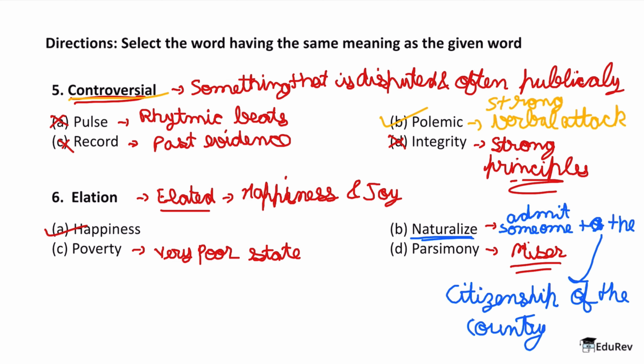But we just put it lightly here among the words poverty, parsimony, happiness, and it doesn't mean anything related to the word elation, but it is a very important word from the perspective of examination. Okay, great. Now let's get to the next question.